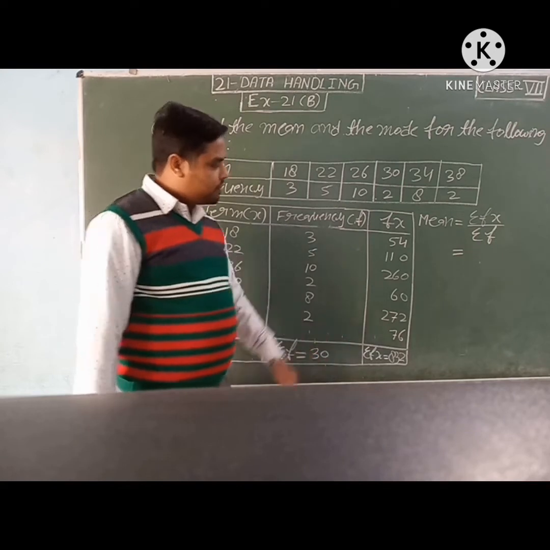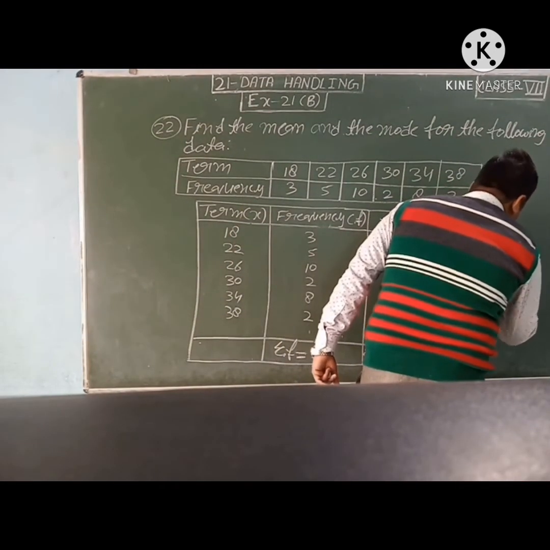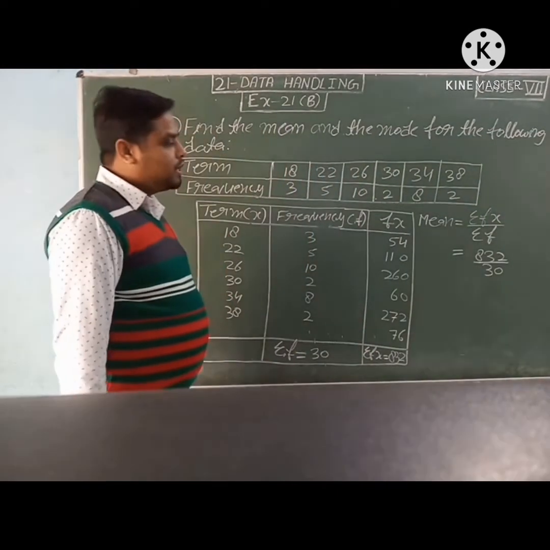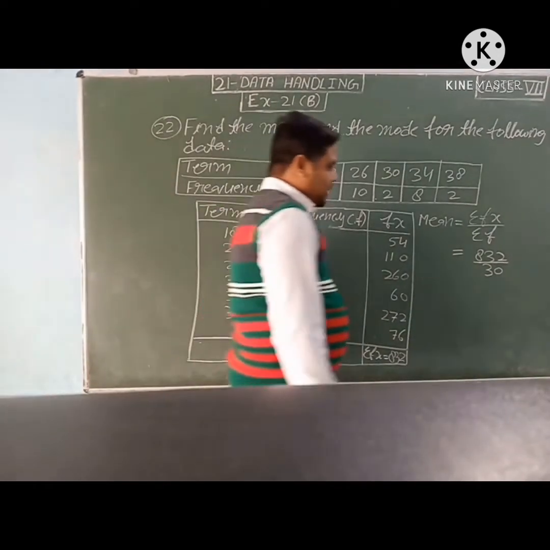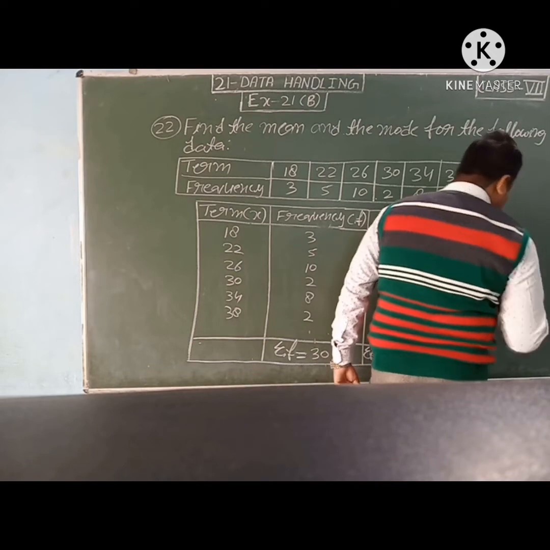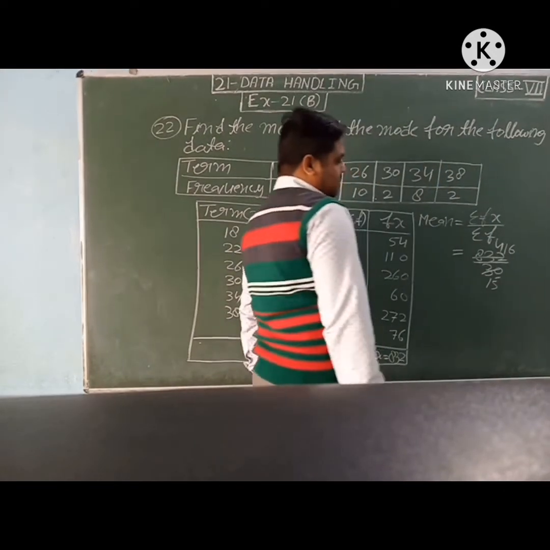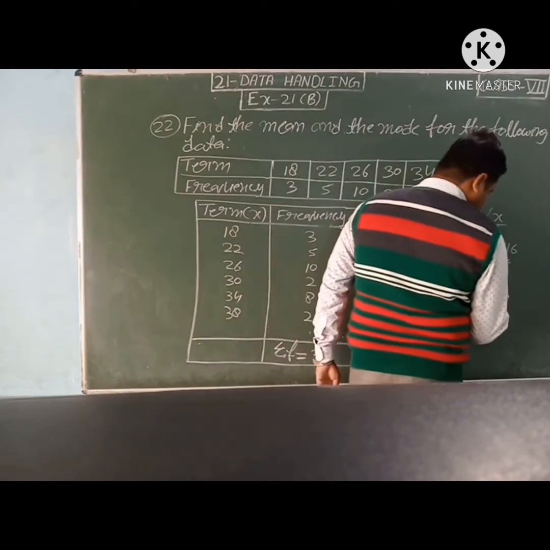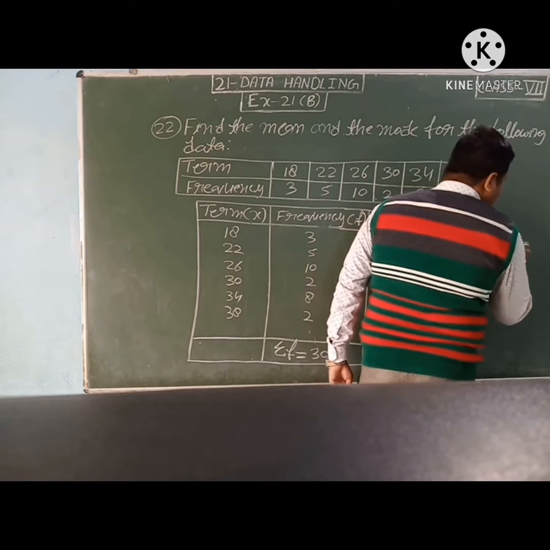So sigma fx is coming 832 and sigma f is coming 30. So students, we can divide this by 2. They both are divisible, so we can divide this by 2. 2 4s are 8, 2 1s are 2, 2 6s are 12. Now we have to divide this directly. So what will we get? 15 2s are 30.